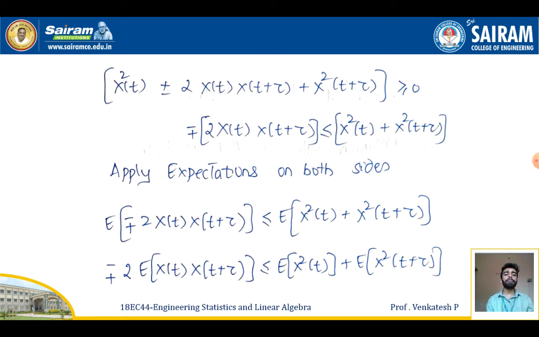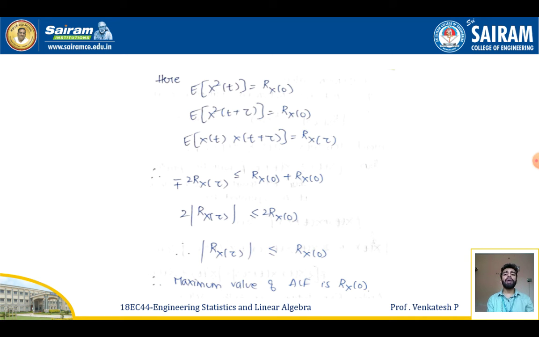Applying the expectation on both sides, I'll get: expectation of plus or minus 2 x of t into x of t plus tau is less than or equal to expectation of x squared of t plus x squared of t plus tau. From the properties of expectation, we can expand this. Taking the constant outside, minus or plus 2 expectation of x of t into x of t plus tau is less than or equal to expectation of x squared of t plus expectation of x squared of t plus tau.